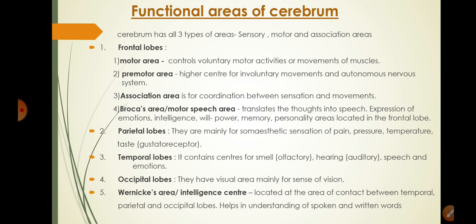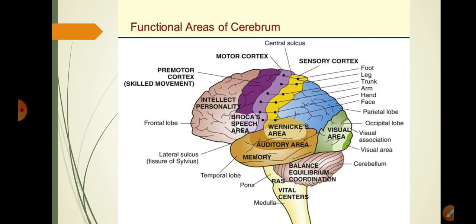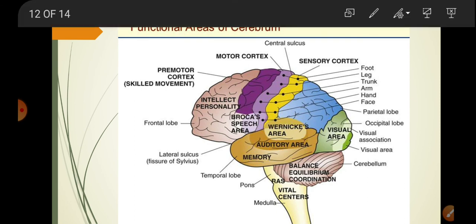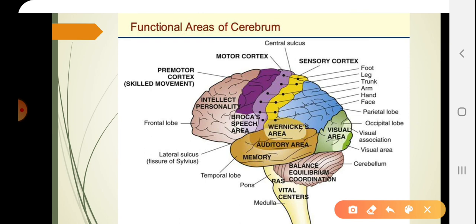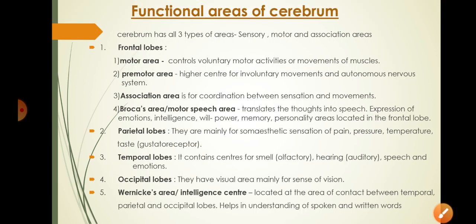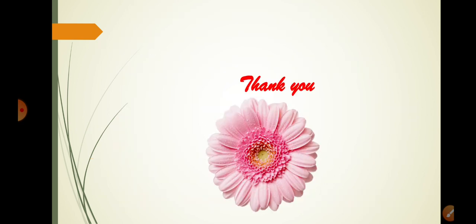Occipital lobe has visual area mainly for the sense of vision. And Wernicke's area or intelligence center is located here, at the contact of frontal lobe, parietal lobe, and temporal lobe. This area is concerned with understanding of spoken and written words. These are the functional areas of brain.